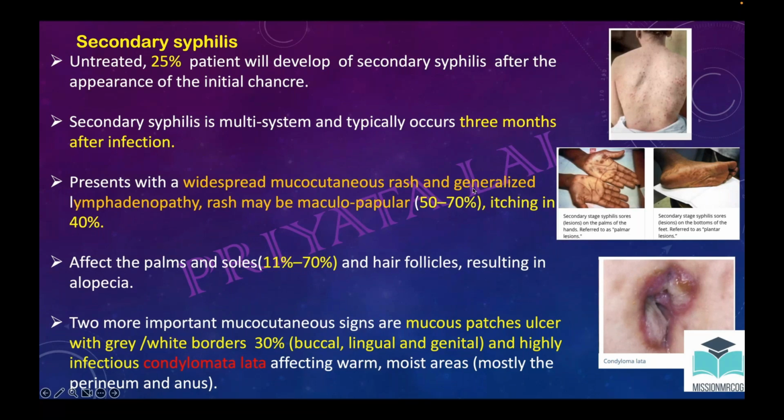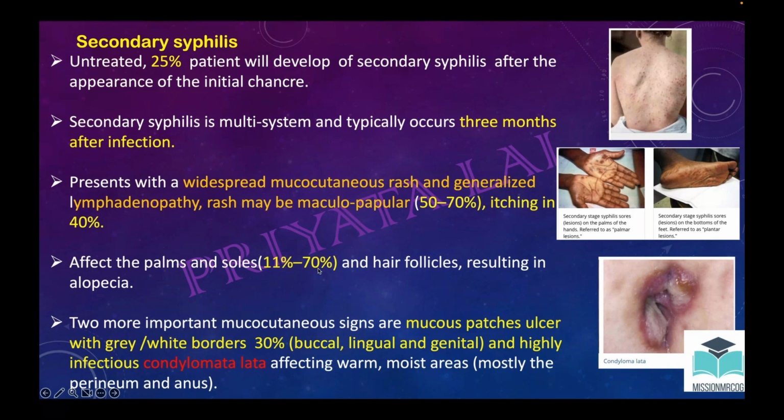The rash would be maculopapular. These words are important because you get questions directly from here, and you can see this rash. It can occur on the palm and sole both. This is also a keyword when you answer your questions. It affects the palm and sole in 11 to 70%. This percentage is not important, but this much knowledge is enough.